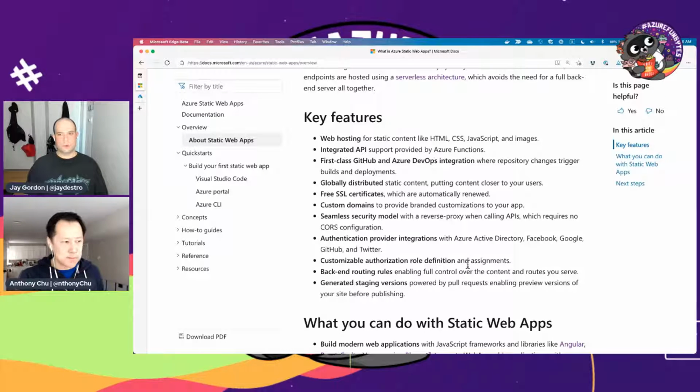OAuth is so important because it's become kind of our standard now for authenticating into web apps. People don't want to have another set of credentials to work with, it seems like. And we also have two-factor and things like that involved in our existing credentials. And so it makes a lot of sense that you've gone ahead and said, this is a first-class part of our service. Yeah, we don't want to deal with user accounts and any of that stuff at all if we don't have to. And with Azure Static Web Apps, we even take away another step, which is actually integrating with these providers, so you can get that out of the box.